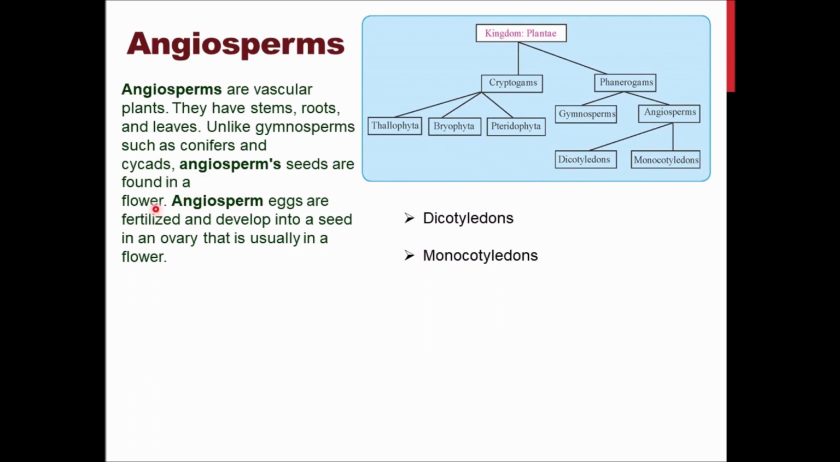So angiosperm seeds are found in flowers. These are the categories of plants where flowers will be borne. The flowers will be converting into fruit. So that category of plants will come under angiosperms. Angiosperm eggs are fertilized and develop into seeds in the ovary, which is usually in the form of a flower.